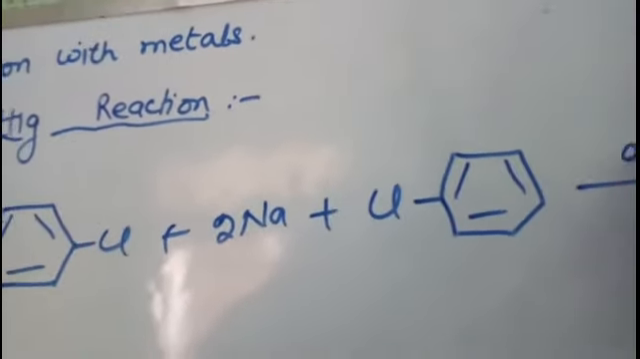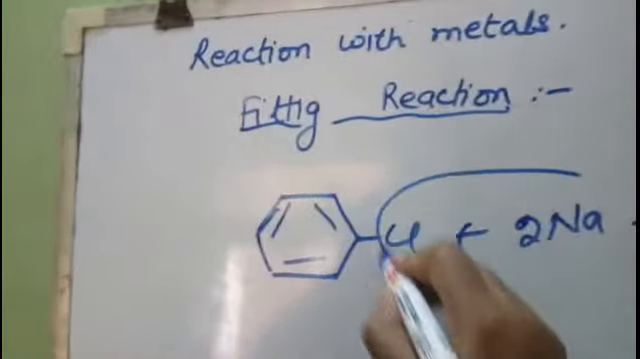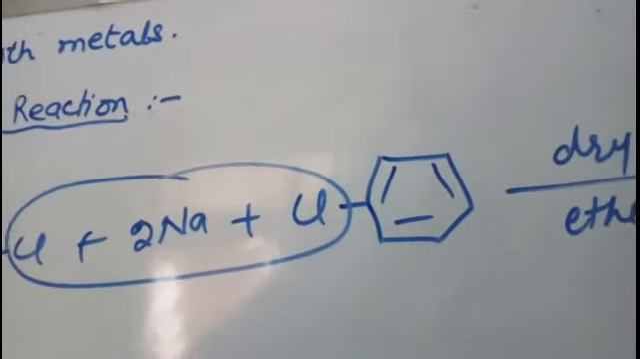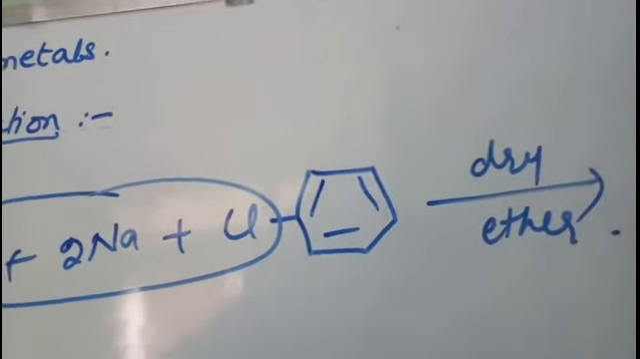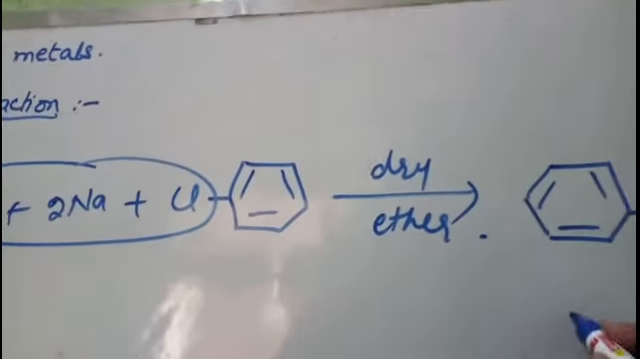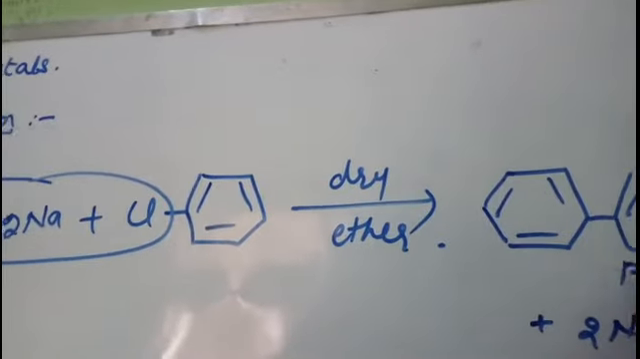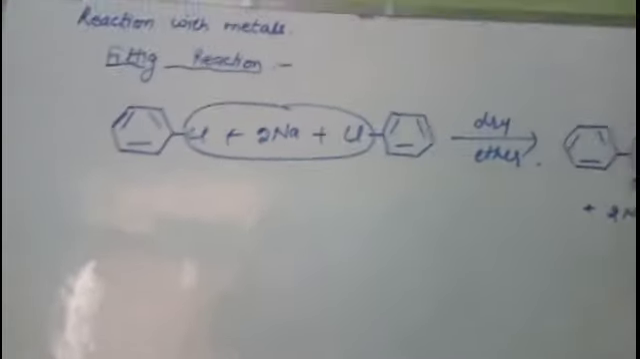Reacted with sodium metal in the presence of dry ether, sodium chloride is removed and we will get diphenyl or biphenyl. Those arenes are attached to each other. 2 benzene rings will get attached to each other. Such a reaction is known as Fittig reaction. We get biphenyl, or it is also known as diphenyl. So this reaction is known as Fittig reaction.